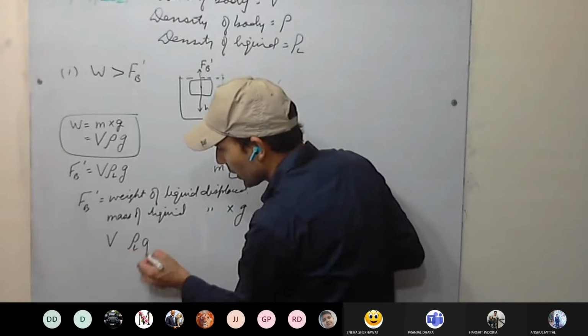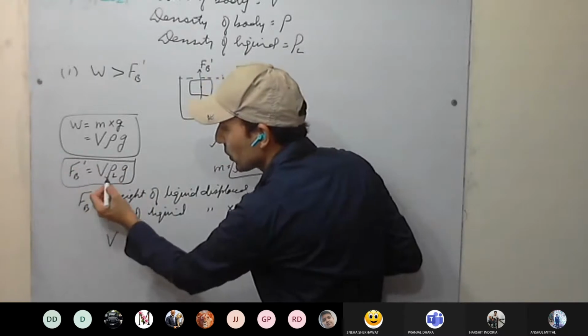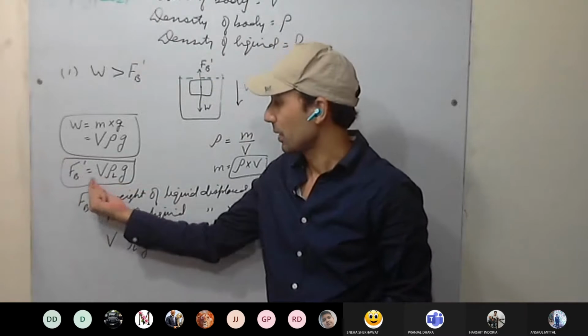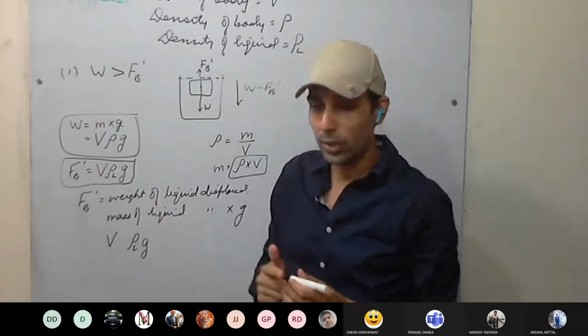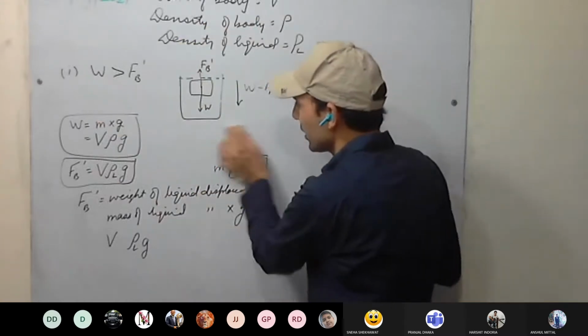So V rho g. So this is the buoyant force. Maximum buoyant force is V rho_L g. This acts when the body is completely immersed. So this is the maximum buoyant force. Now in this case, which is more? The weight of the body is more. Compare them. This is clear?